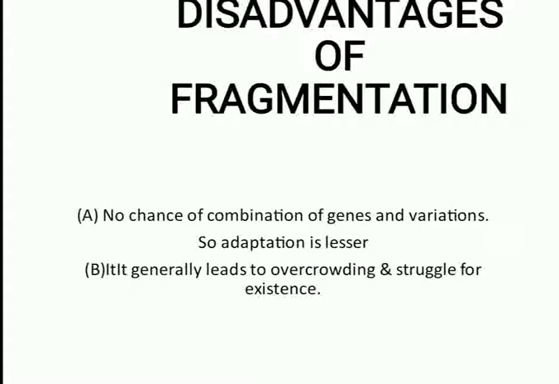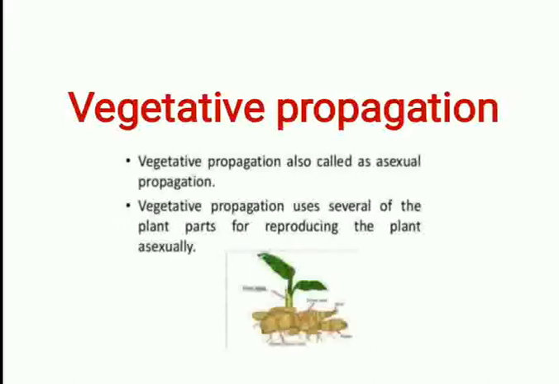It generally leads to overcrowding because it is a very rapid method, as a result of which the organisms show a high level of struggle for existence. Whatever the case, this is a method of reproduction in nature for rapid perpetuation of dying out organisms.